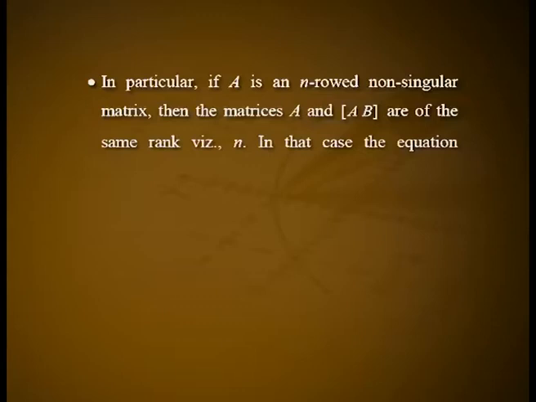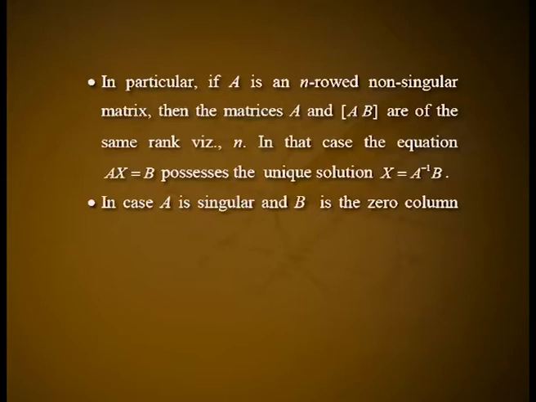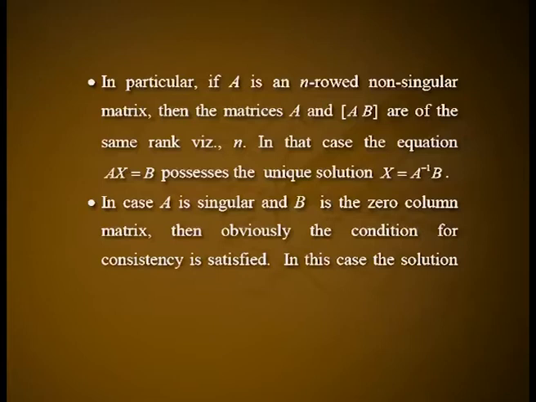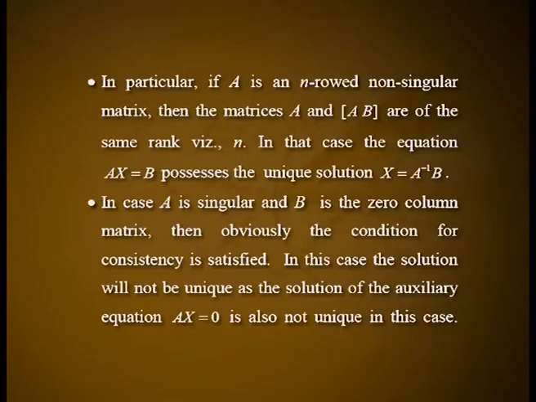In that case, the equation Ax = B possesses the unique solution x = A inverse B. In case A is singular and B is a zero column matrix, then obviously the condition for consistency is satisfied. In this case, the solution will not be unique as the solution of the auxiliary equation Ax = 0 is also not unique in this case.